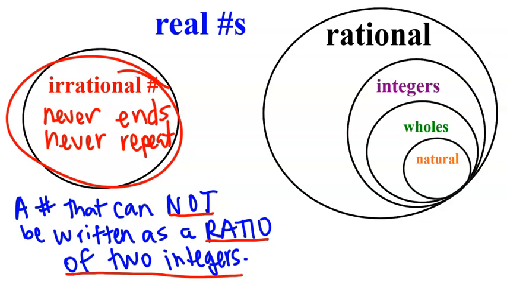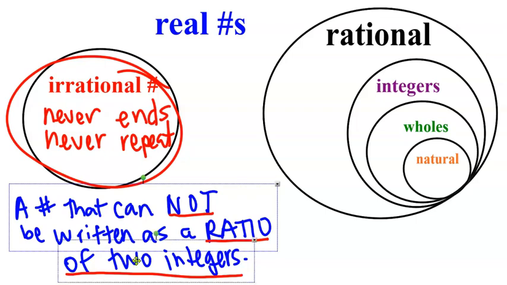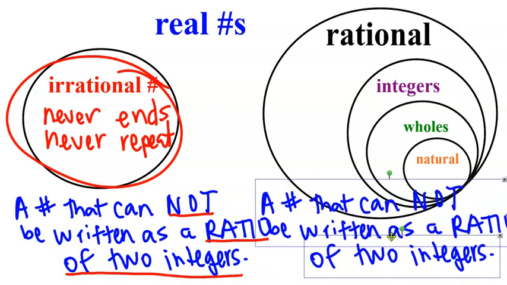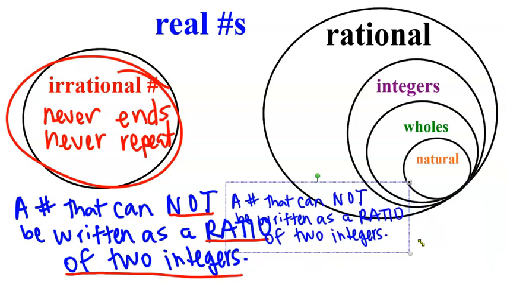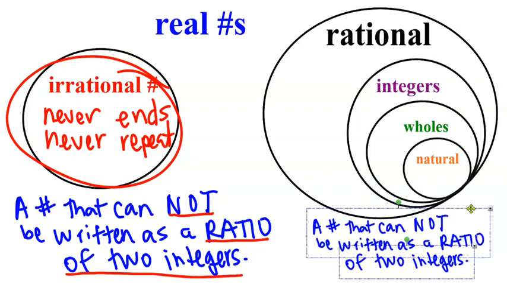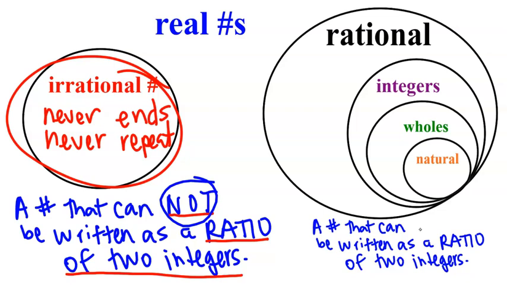As far as rational numbers go, I can take this definition right here and just repeat it, but instead of saying it cannot be written as a ratio of two integers, I'm going to say it can be written as a ratio of two integers. And that's the only difference. So you really only have to memorize one sentence: be written as a ratio of two integers. And all you have to do is decide whether it's not or whether it is.